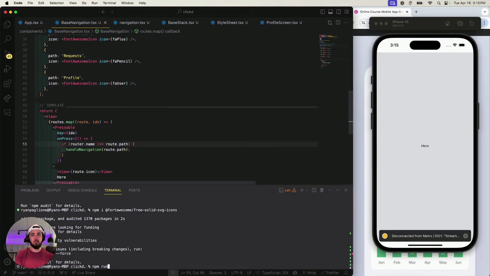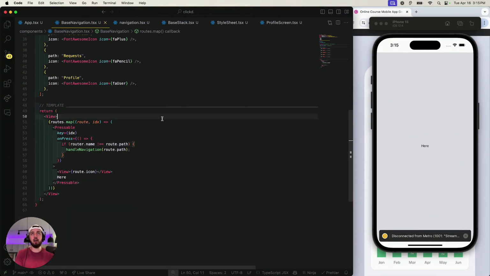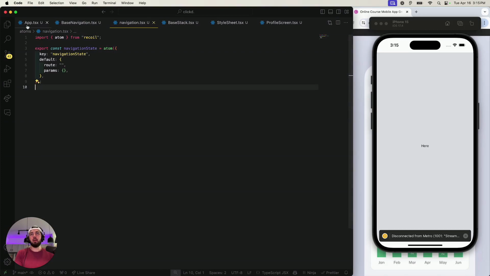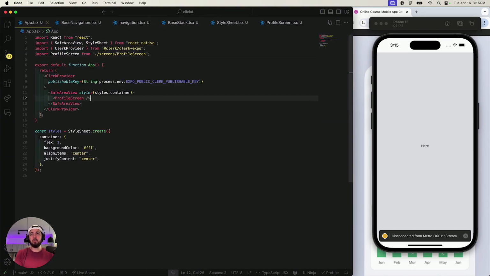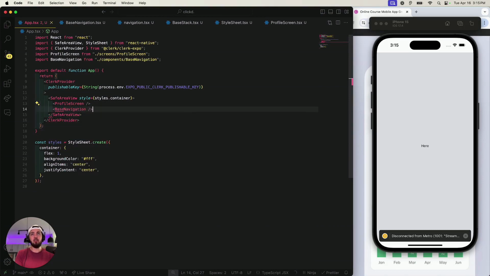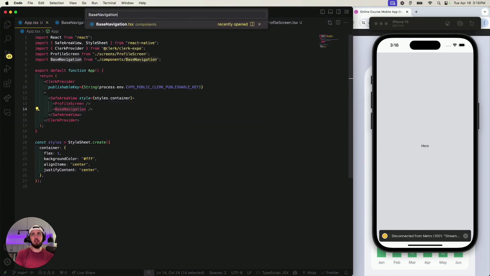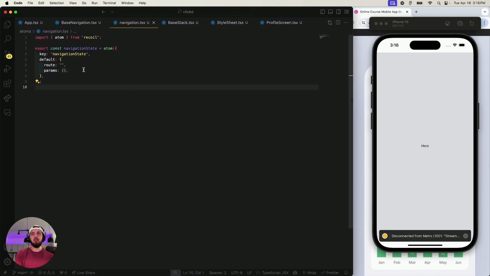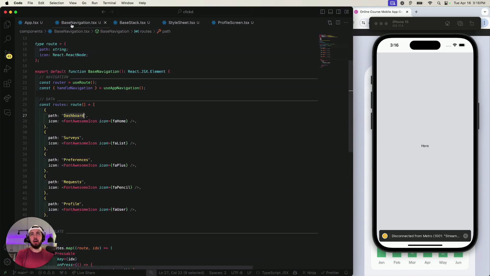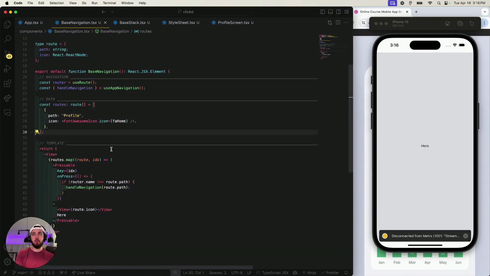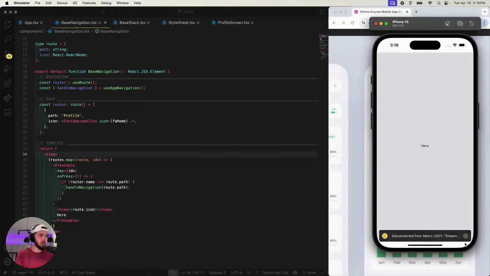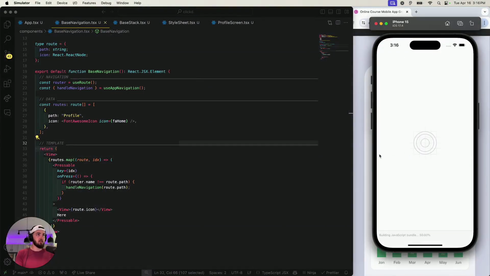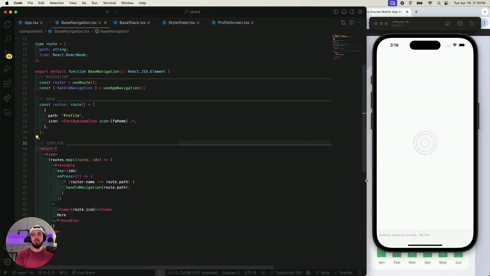Now, if we run iOS, let's double check. npm run ios. And we will actually add this profile screen. So we actually need a layout for this, but we'll just pop this base navigation here for now. You know what? I'm realizing this is not going to be a good idea because I think I have separate screens for this. Yeah, something like that. It might have been a bad idea altogether. But what I can do is actually put the screens in one file somewhere else, and then it'll be fine. But who knows? Maybe it was just a bad idea altogether. Who knows? All right, let's see what we're working with.